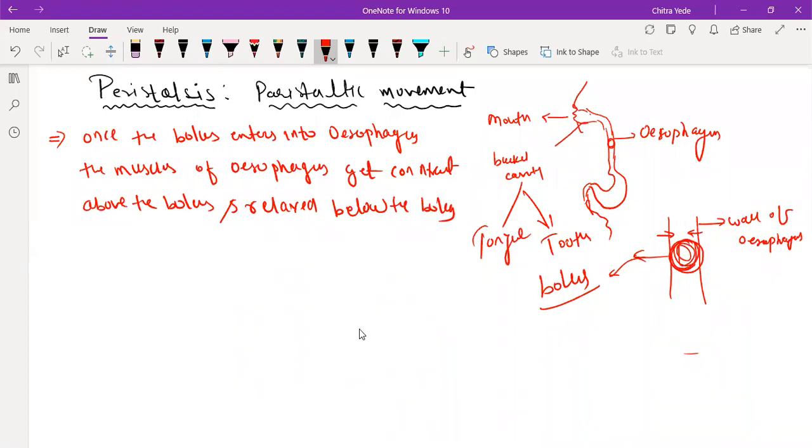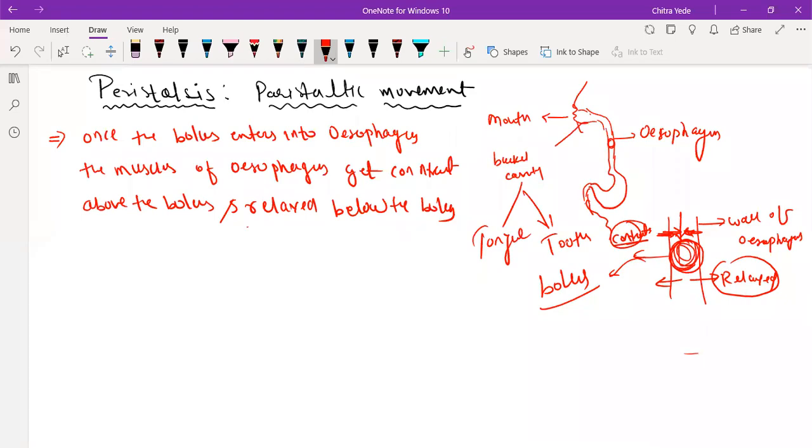See, here the contraction takes place. The muscles of the esophagus contract here, and here the muscles get relaxed. Due to contraction and relaxation of muscles, food is pushed towards the stomach. That movement of the food is called peristalsis or peristaltic movement.